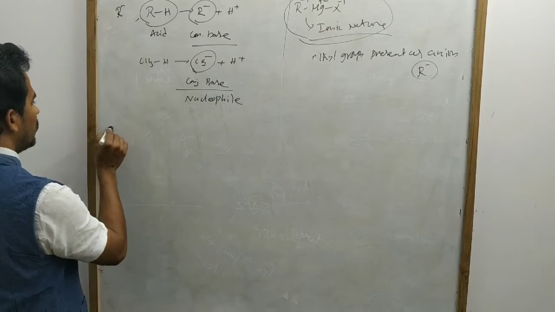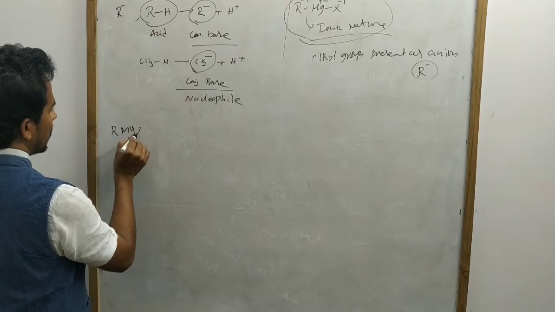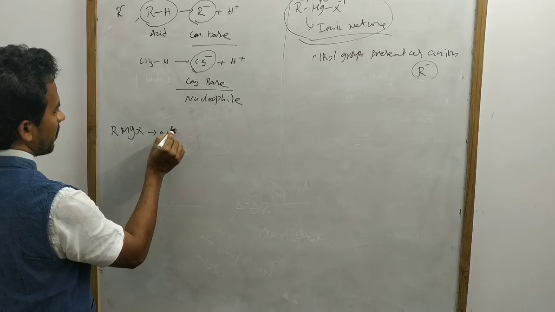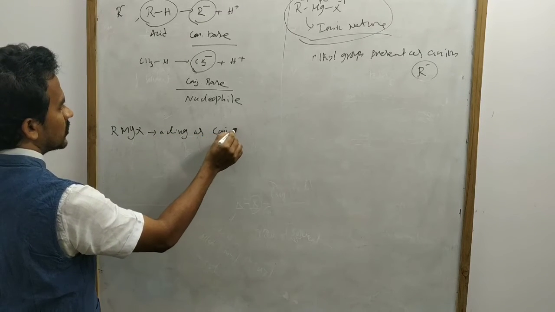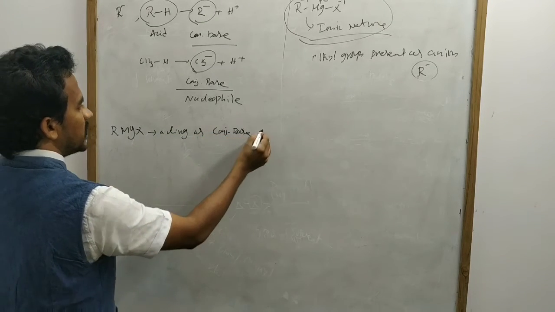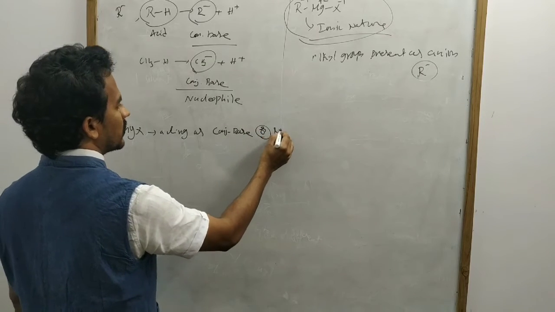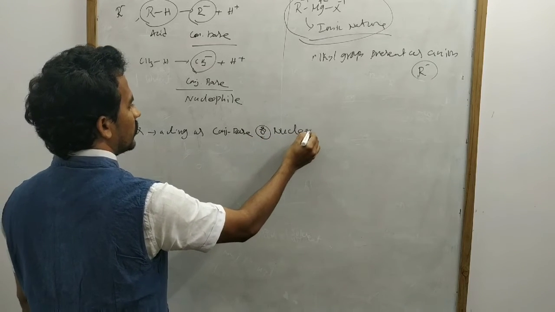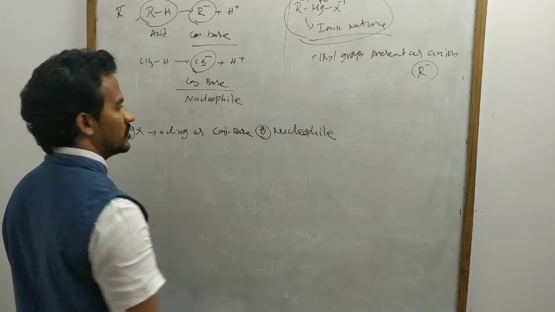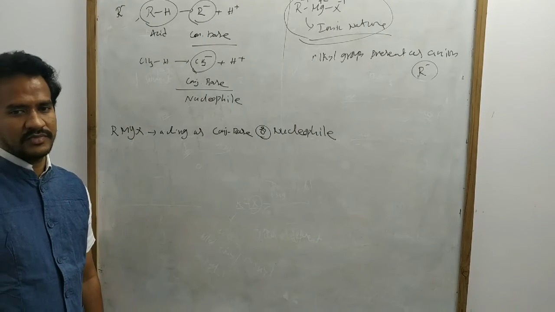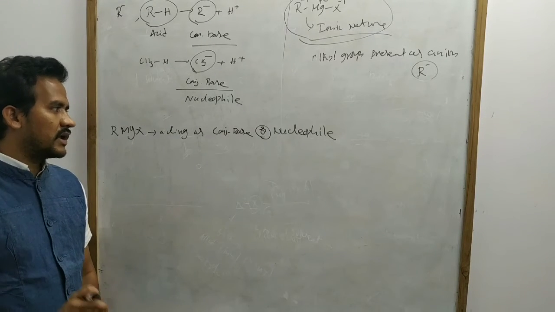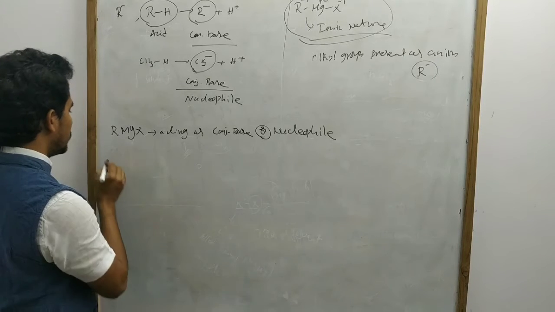So here is a very, very important point. This RMgX acts as a conjugate base or a nucleophile. Now let us discuss the reactions in which the Grignard reagent acts as a conjugate base.